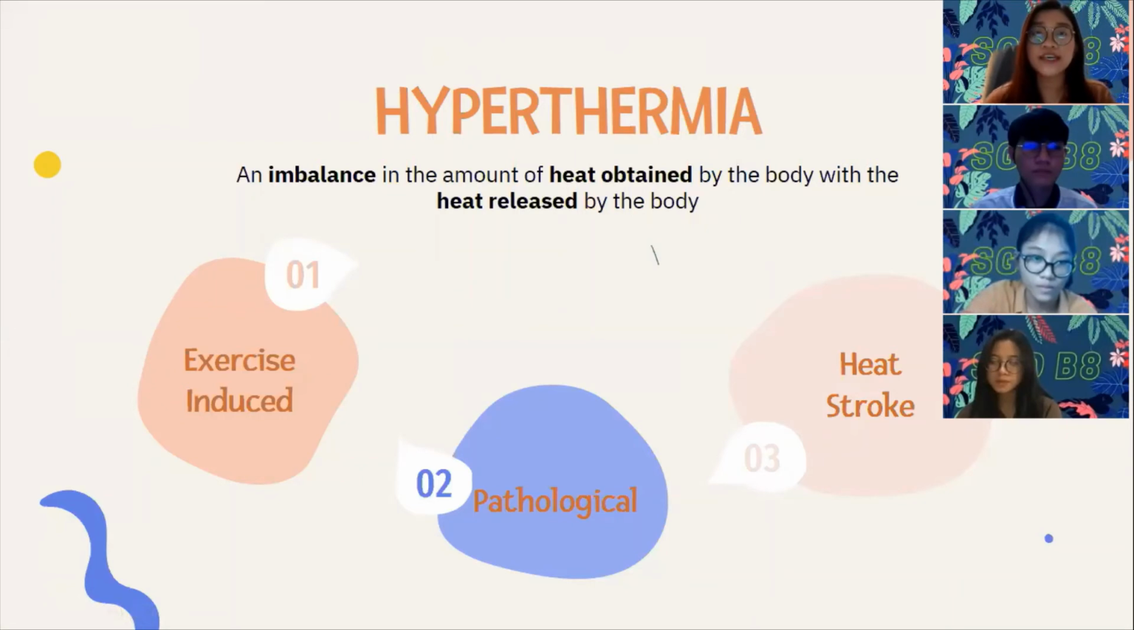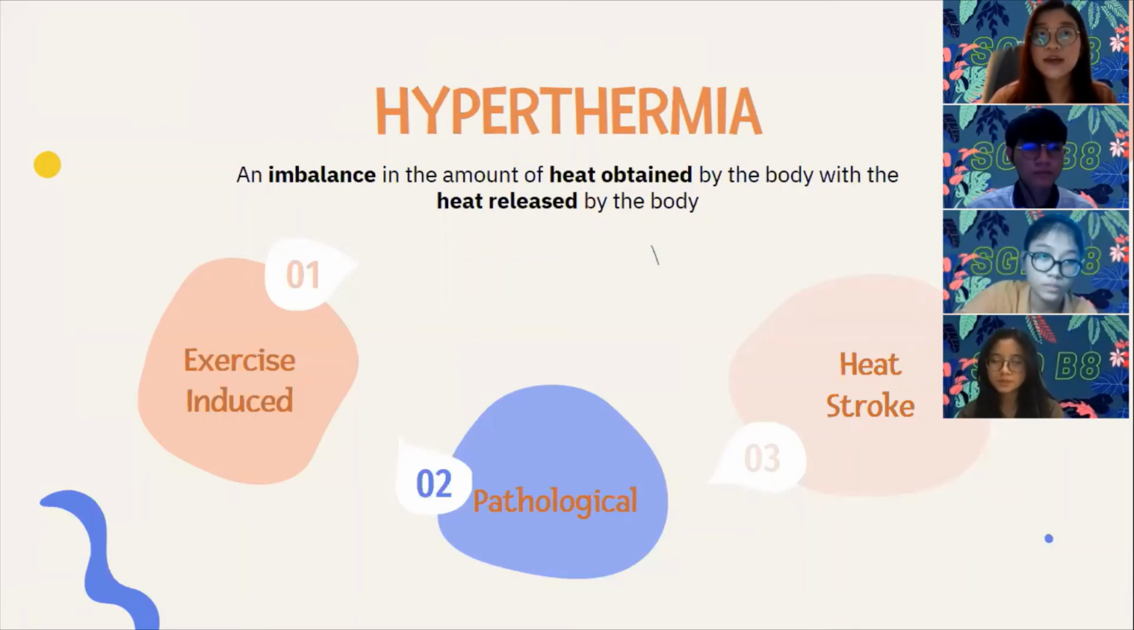So the next deviation is hyperthermia. Hyperthermia is an imbalance between the amount of heat obtained by the body and the heat released by the body. The first type is exercise-induced hyperthermia. It is a physical result of an extraordinary heat load. The body temperature increases during the early stages of training because the gain in body heat exceeds the amount of heat dissipated from the body.